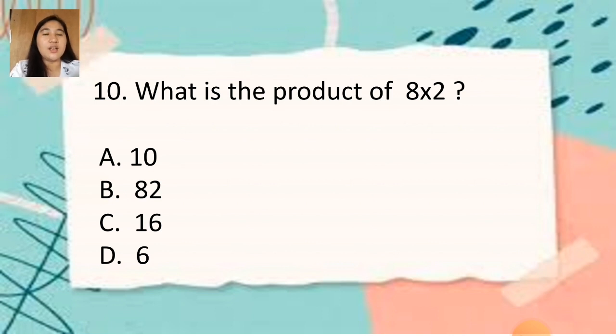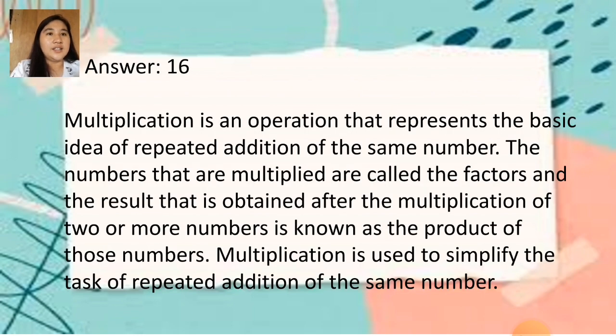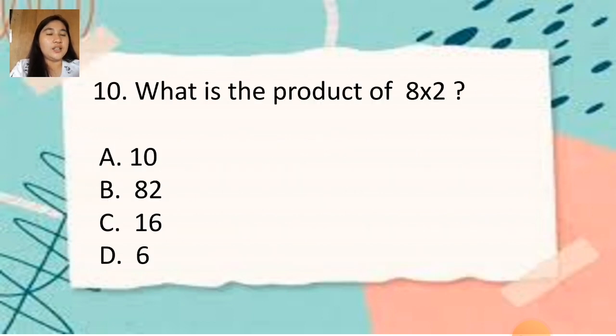So it is 16 because you will add the 2 repeated 8 times. So there are 2 parts in multiplication. The 8 is the multiplicand, the times is the multiplication sign, and 2 is the multiplier.